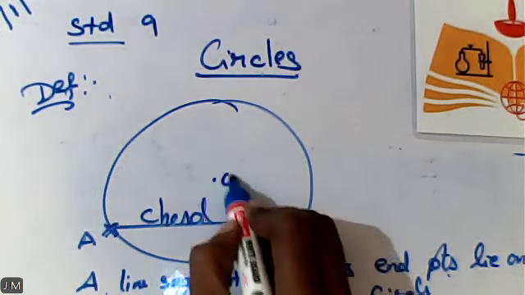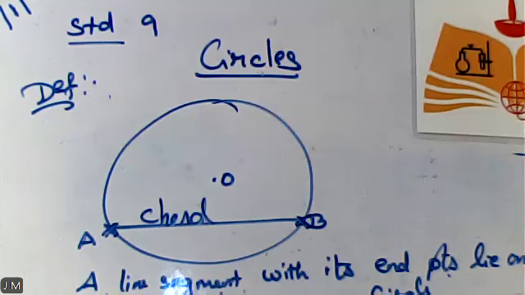The center will be there as it is. There is no doubt. So quickly, can you do the recapitulation now? A line segment with its endpoints lying on a circle is called a chord. Okay? So next, we will move on to the definition of diameter. What is the definition of diameter? Any one of you can tell me the next definition, what it can be?